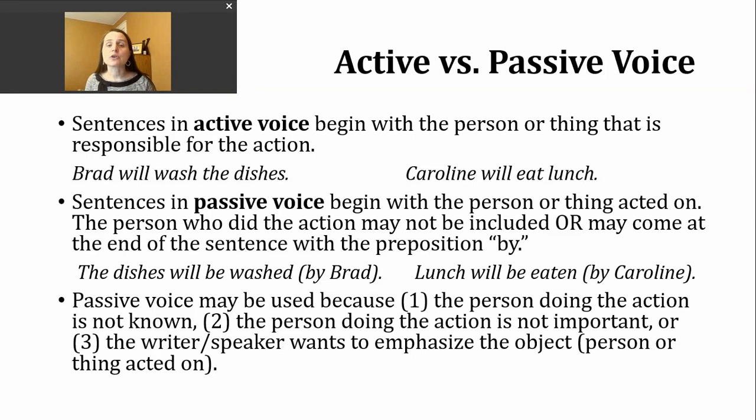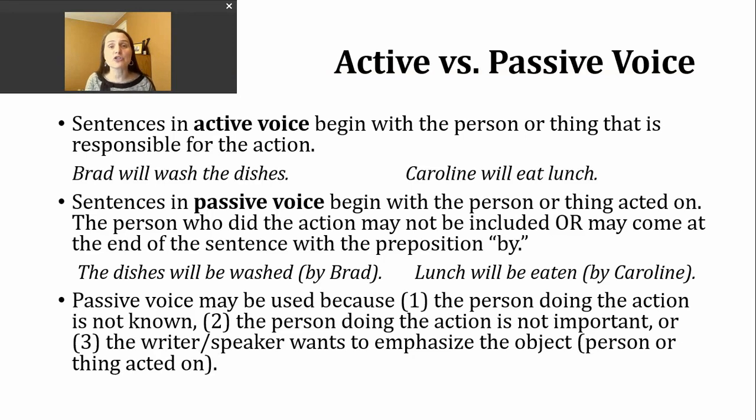So the person who is responsible for the action may not be included in the sentence. Or if they are, they're going to come at the end of the sentence after the preposition by. You might be wondering, why do we use this passive voice? Well, many times it's used because the person who is doing the action isn't known. And a second reason people might use the passive voice is because whoever's responsible just isn't that important.